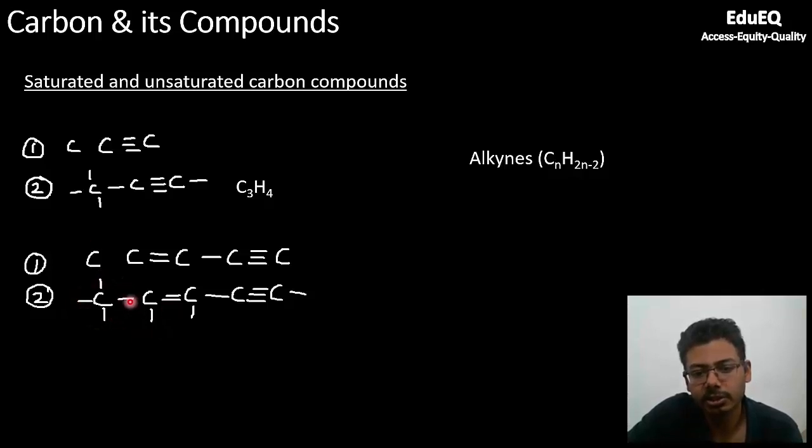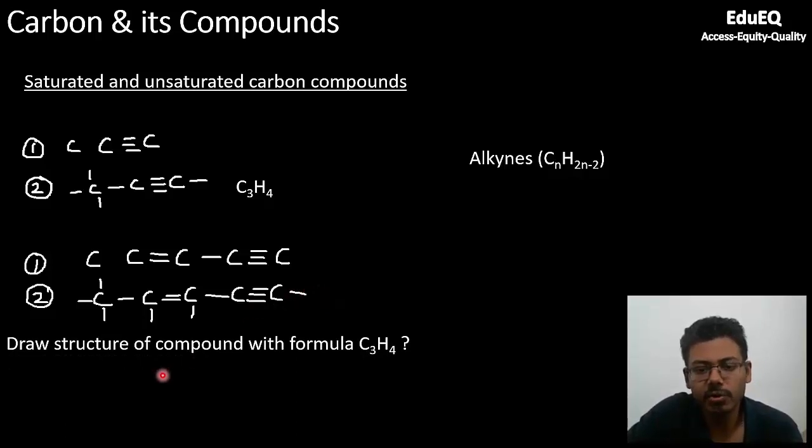But this carbon has 2 bonds here and 1 bond with this carbon. So 3 are gone. You can only put 1 hydrogen. Similarly for this, you can put 1 hydrogen. Now this carbon is forming a triple bond with the right hand side carbon and a single bond here. So you cannot put any other hydrogen because all 4 valencies are satisfied. Similarly for the last carbon, like you did here, you are allowed to put only 1 hydrogen because 3 valencies are occupied with the left hand side carbon. 1 hydrogen you can put here.